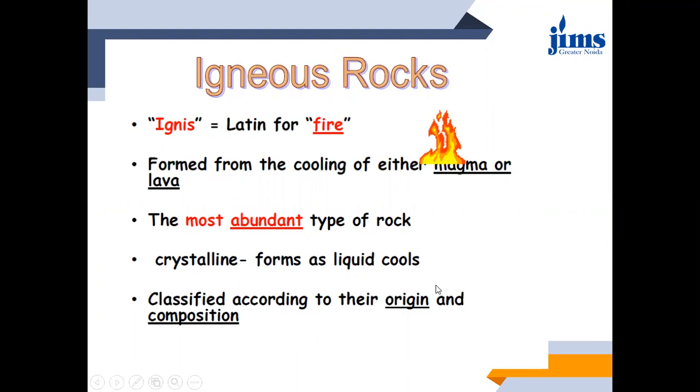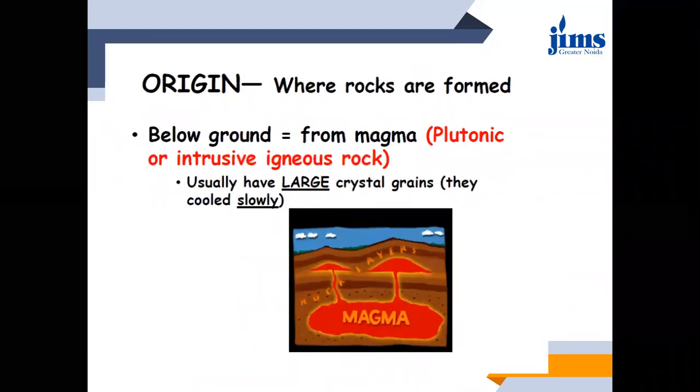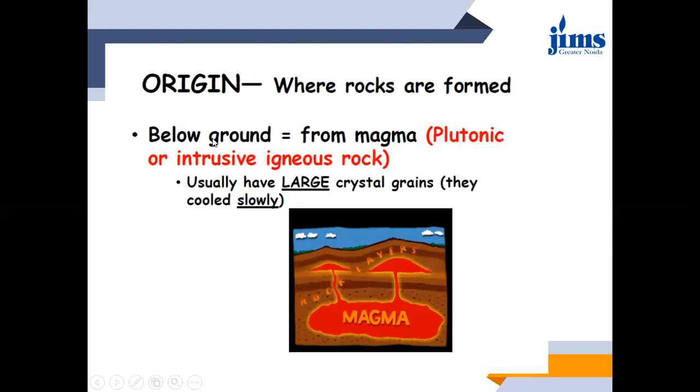These igneous rocks are classified according to their origin and composition. So these are the classification. Based on wherever the rocks are formed, there are only two different categories. Either the igneous rock will be formed below the ground level or above the ground level. If it forms below the ground, it will be formed from magma, and it will be known as plutonic or intrusive igneous rock.